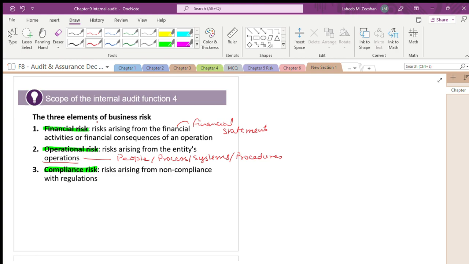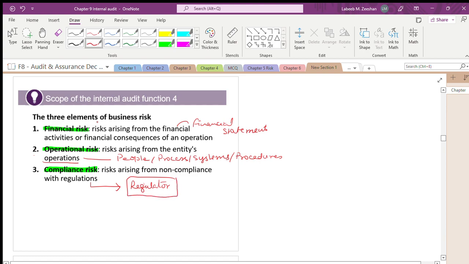Whereas compliance risk is in terms of regulations that every industry, every company, every firm will follow. They have to follow a regulator. For banks, the central bank is the regulator.